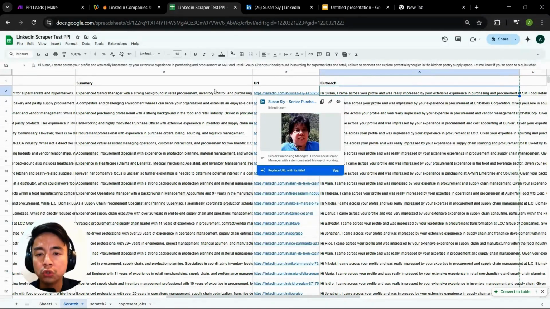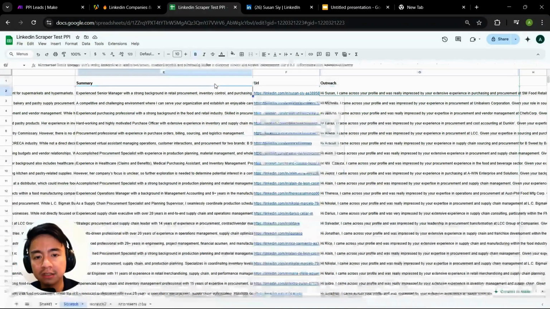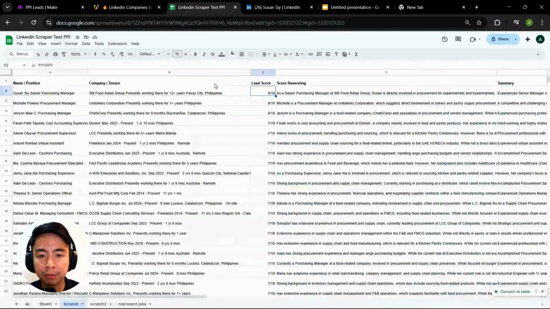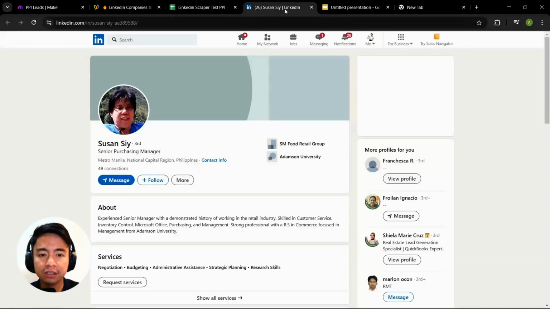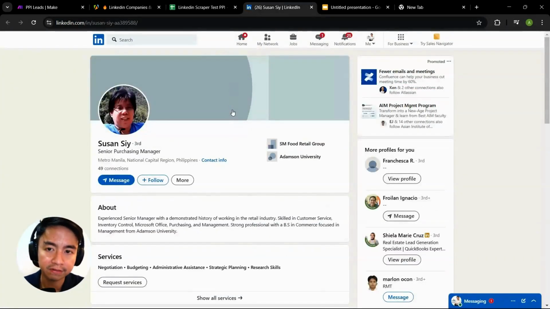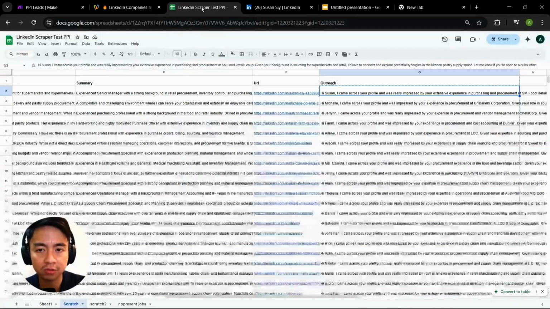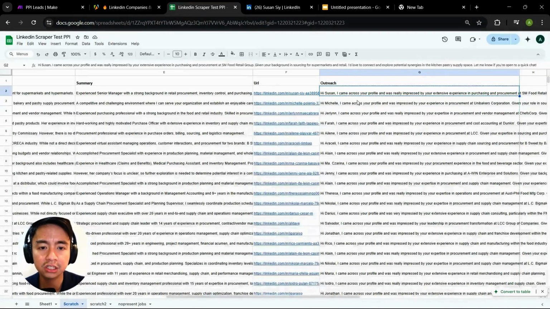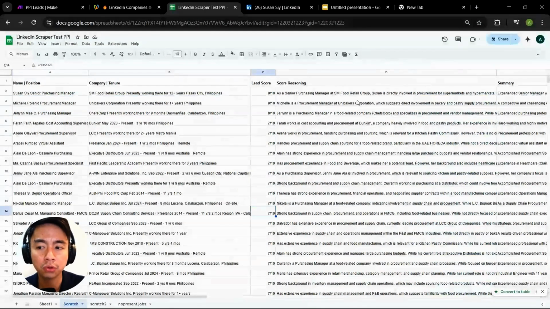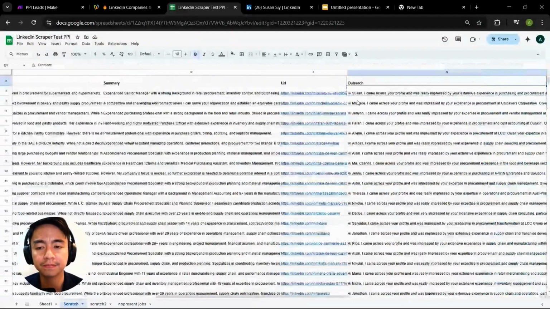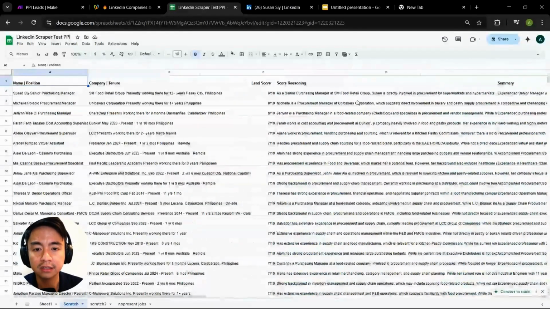I also plan to use an email finder to try and find the emails of these people, especially those with a high lead score of 6 and up. I can do cold email outreach, or you can use your LinkedIn Navigator and hire a VA at $5 per hour to copy paste each outreach message and send it individually to those with a high lead score. And there you can set a discovery call and eventually close the deal. So that's it for this project right now. I think this is a highly efficient and effective way to generate leads.